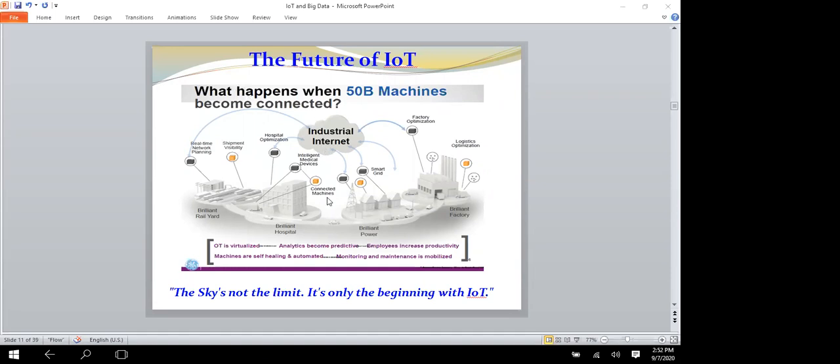So as I already told, when IoT increases, that means more devices connected with the internet. It will require high speed internet, and only then will you get the proper data. All the devices will get the correct data, then it will work. So definitely it will require high speed internet.